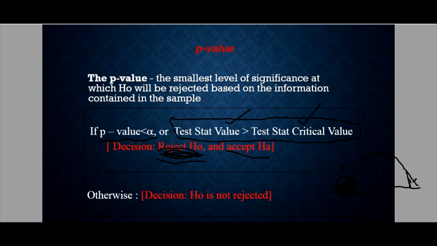In the same way, if we go to the right side and the p-value is lower or less than the alpha, then the p-value is inside this critical region, the rejection region. The same thing, we will reject HO. Otherwise, if it is greater than the alpha, then the p-value will be somewhere here in the unshaded region. The unshaded region is the acceptance region. Therefore, HO is not rejected, or HO is accepted, if the p-value is greater than alpha.